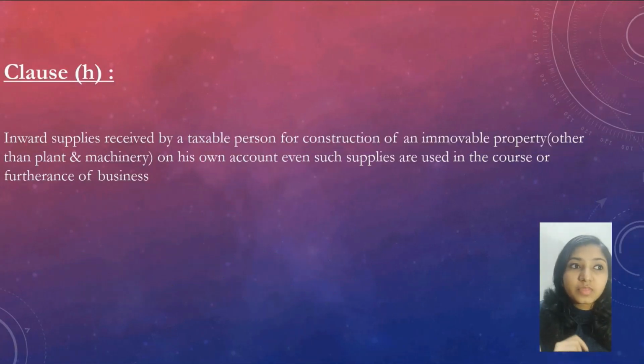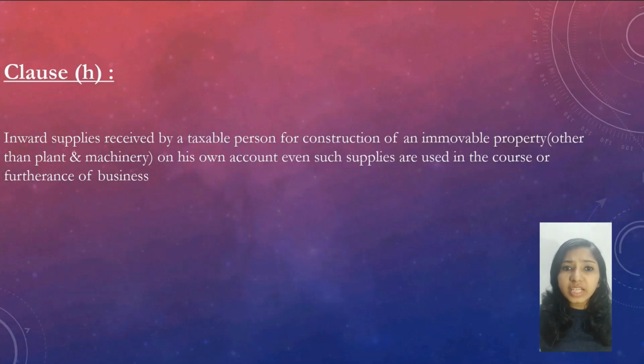Clause H. Inward supply received by a taxable person for construction of an immovable property other than plant and machinery on his own account, even if such supplies are used in the course or furtherance of business. Here, points to be noted are the ITC on expense incurred on reconstruction, renovation, addition or alteration, and repairs and maintenance would be allowed in case such expense are charged to revenue and not capitalized.